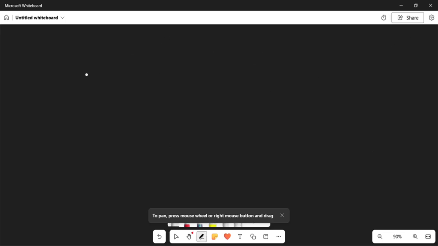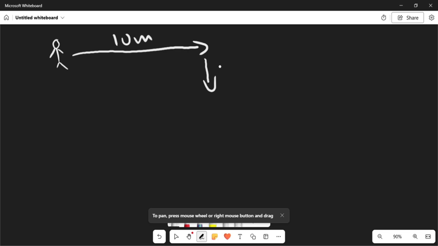Okay, guys. So let's take a look at a person. Say this is you, and you want to walk here, and then you walk over here, and that's 10 meters, and this is down 2 meters.